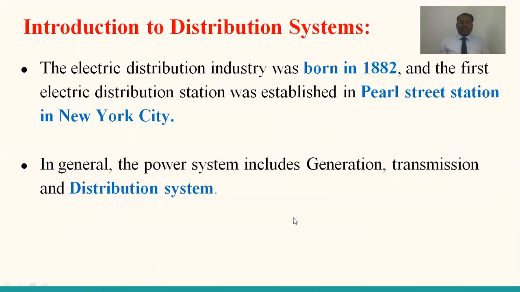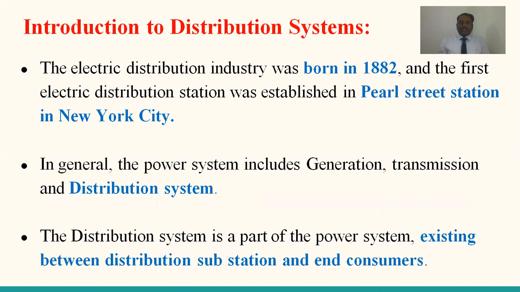In general, the power system consists of 3 parts, which include generation, transmission, as well as the distribution systems. So in this subject, we are going to deal with the third part of the power system, which is the distribution system. Let us define what the distribution system is.